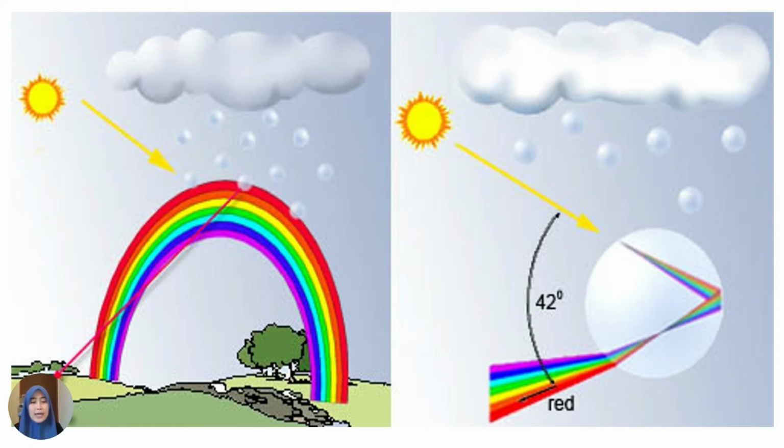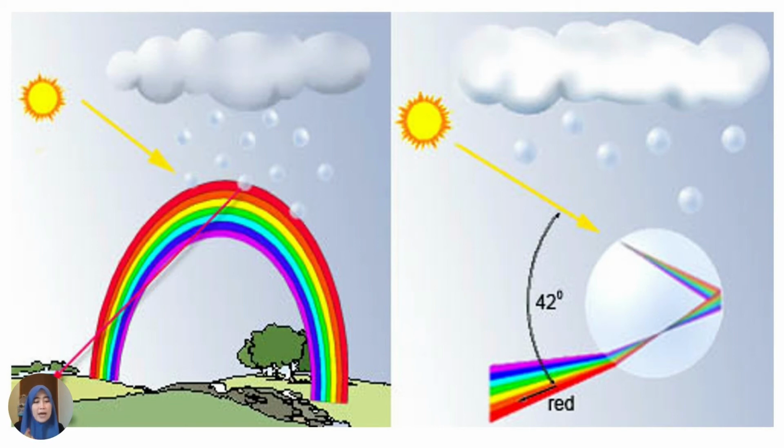As soon as the sunlight enters the drop, it splits into its constituent 7 colors, VIBGYOR. What is VIBGYOR? Violet, indigo, blue, green, yellow, orange, and red. So its constituent 7 colors split within the drop.